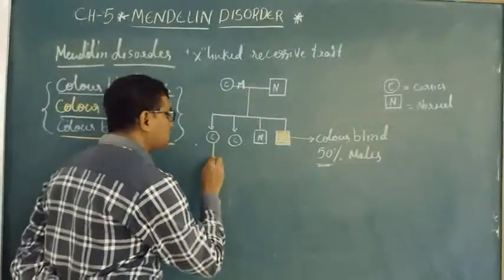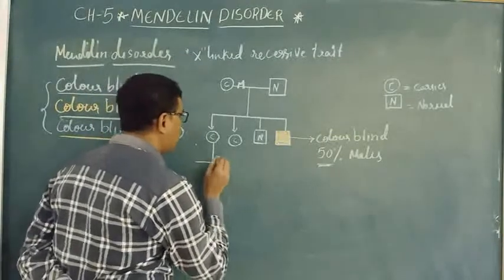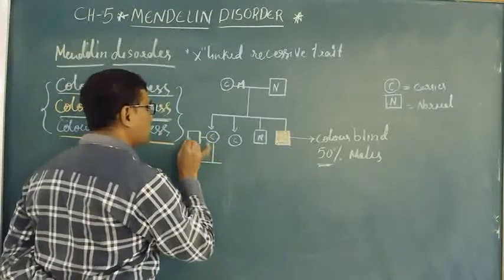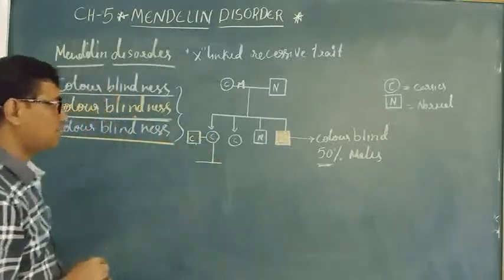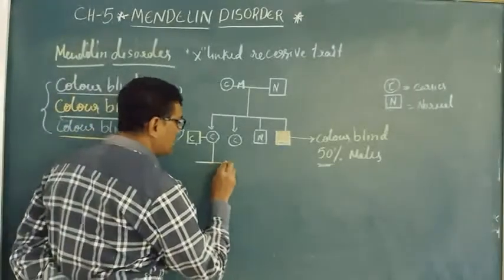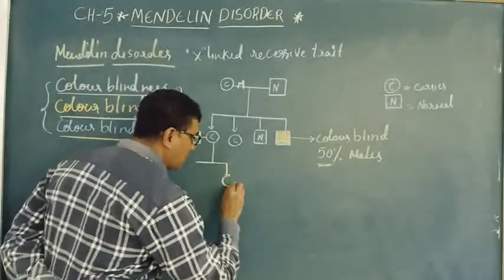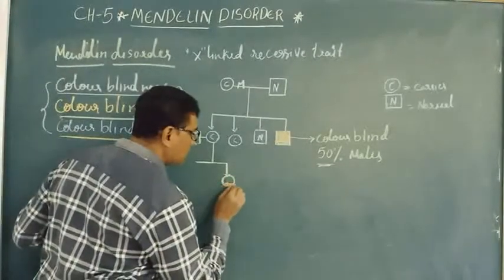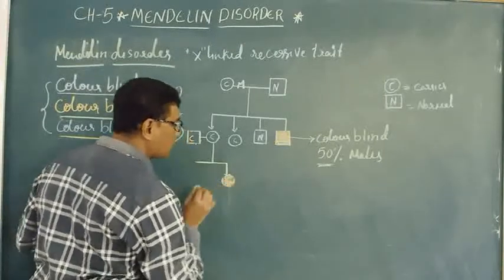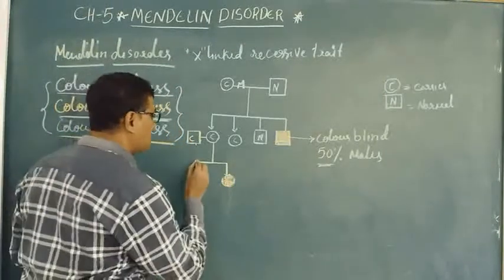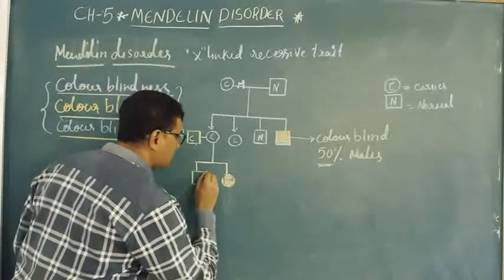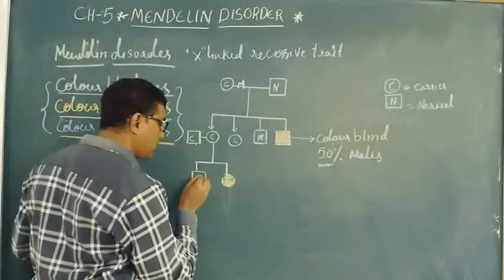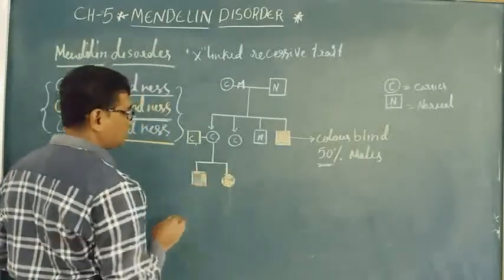And if the mother is a carrier and has been married to a colorblind person, in this particular case the daughter can also be colorblind, and 100% of the male population can be colorblind also.